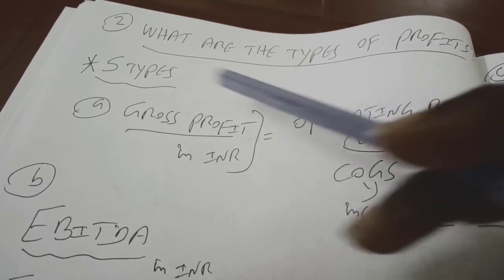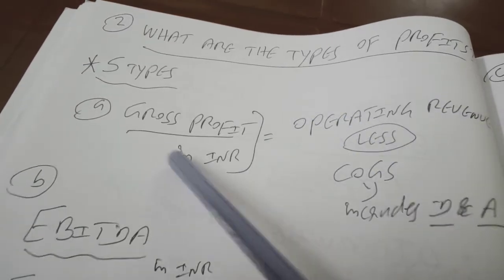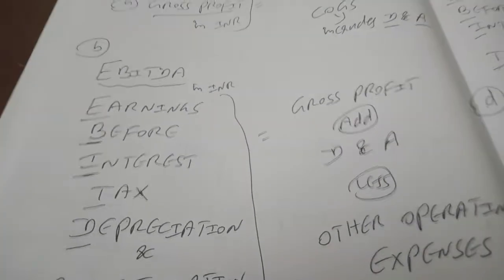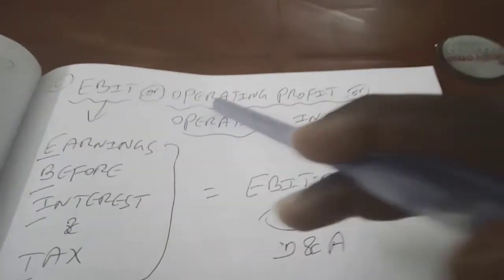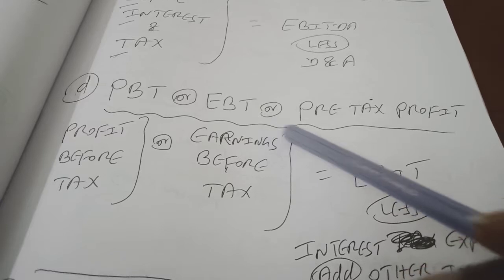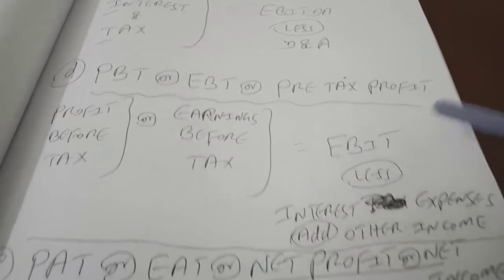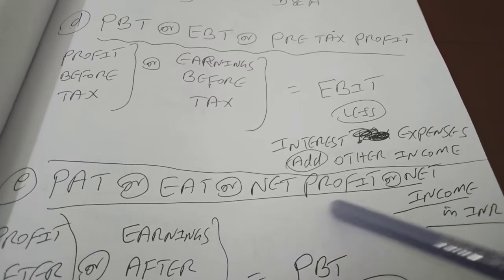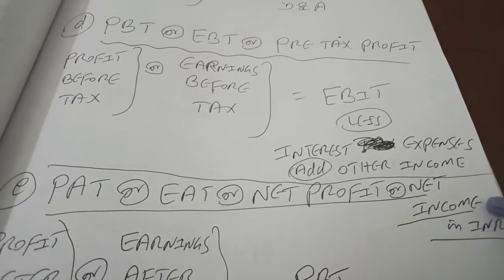So there are basically 5 types of profits. The very first one is gross profit. The second one is EBITDA. The third one is EBIT. The fourth one is PBT, otherwise known as EBT, otherwise known as pre-tax profit. And the last one is PAT, otherwise known as EAT, otherwise known as net profit or net income. So these are all the 5 types of profits, right?